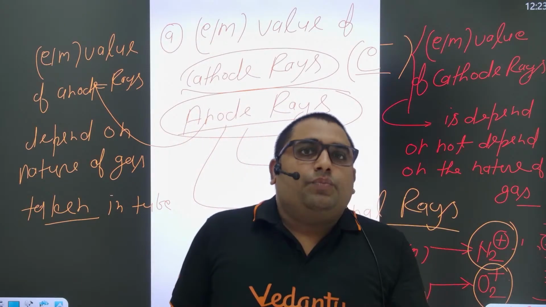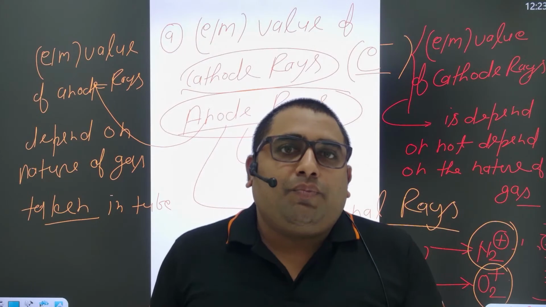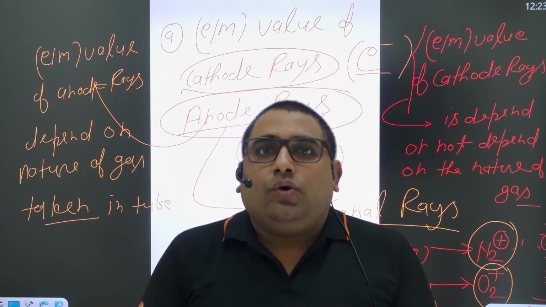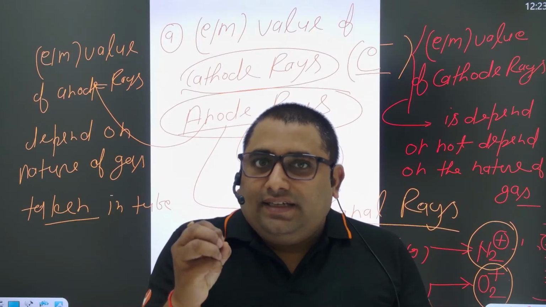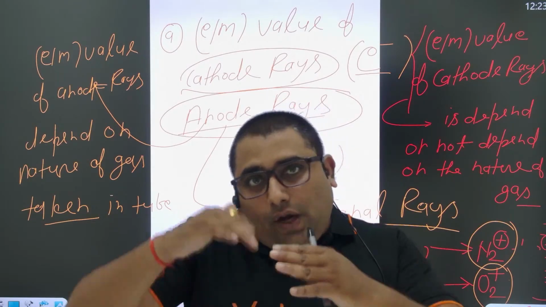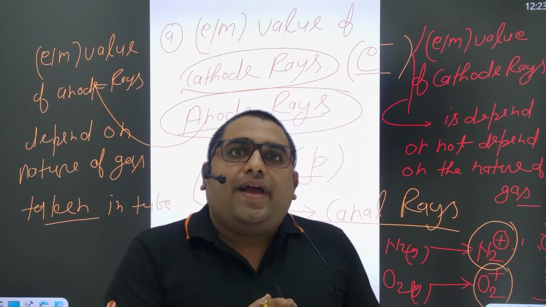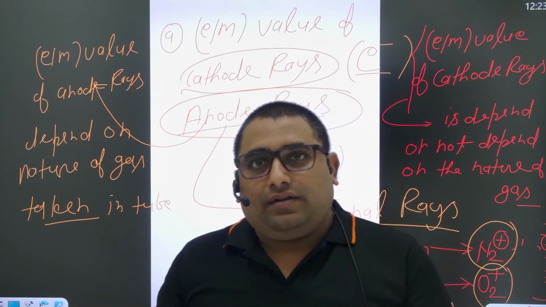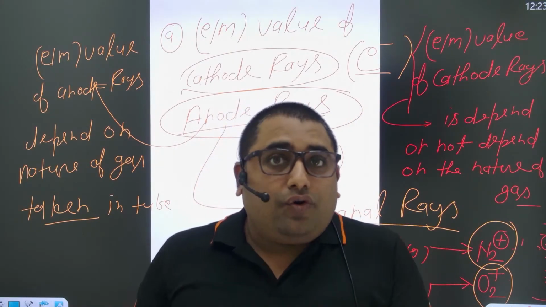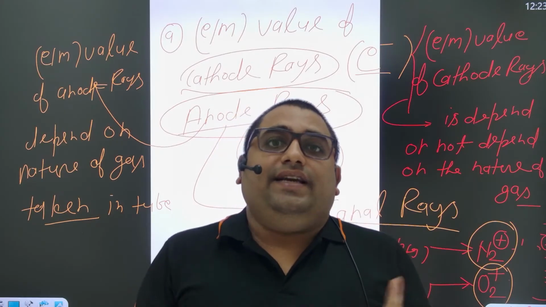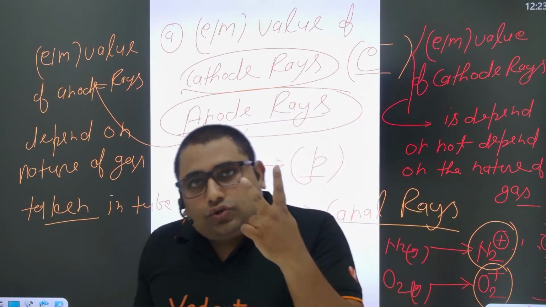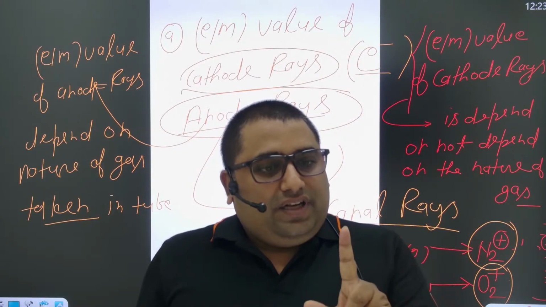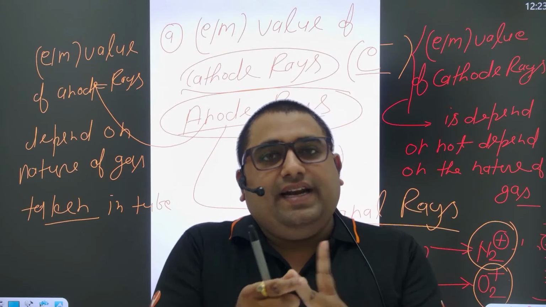And the second most important question from the discovery of subatomic particle is: what is the source of cathode rays? The source of cathode rays is basically the gas taken inside the tube and the electrode metal, right? But in case of anode rays or canal rays, the source is only the gas taken inside the tube. So mainly these two types of questions are asked from discovery of subatomic particle. First, E by M value comparison, and second, source.